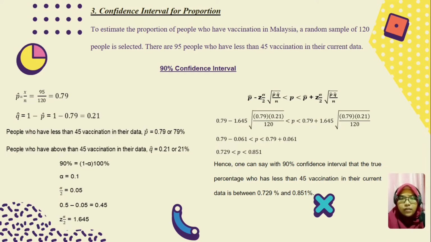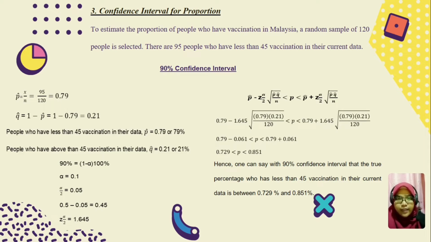Number 3, the confident interval for the proportion. To estimate the proportion of people who have vaccination in Malaysia, a random sample of 120 people is selected. There are 95 people who have less than 45 vaccination in their current data. We also construct two confident intervals. The first one is the 90% confident interval.